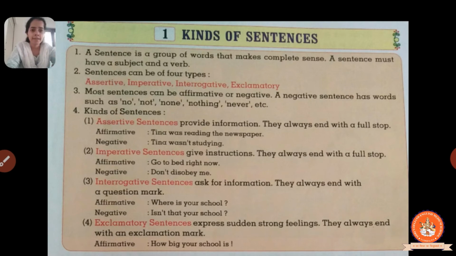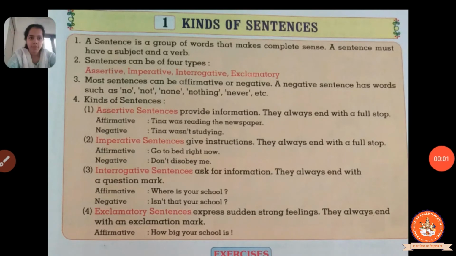So let's see the first one, where is your school? Where is your school means we are asking someone where the school is. So we will use the question mark at the end of the sentence. Negative, isn't that your school? Here isn't means is not that your school. Here they have used the word not, so it's a negative interrogative sentence.